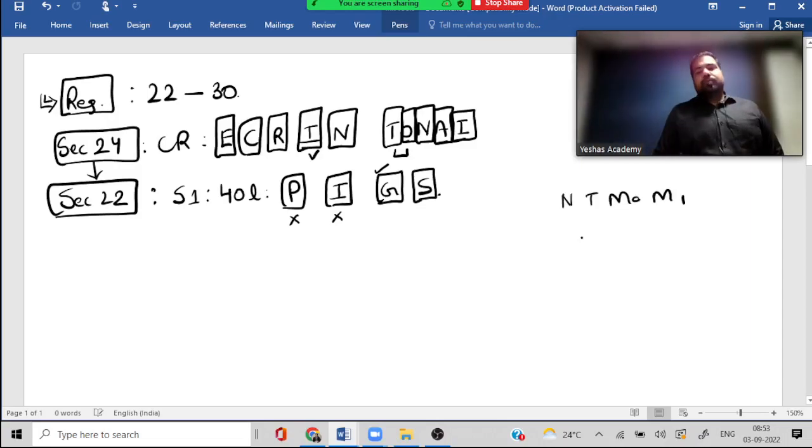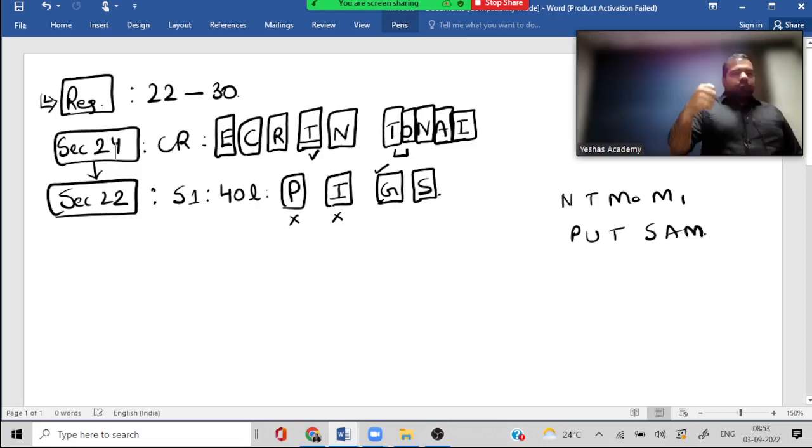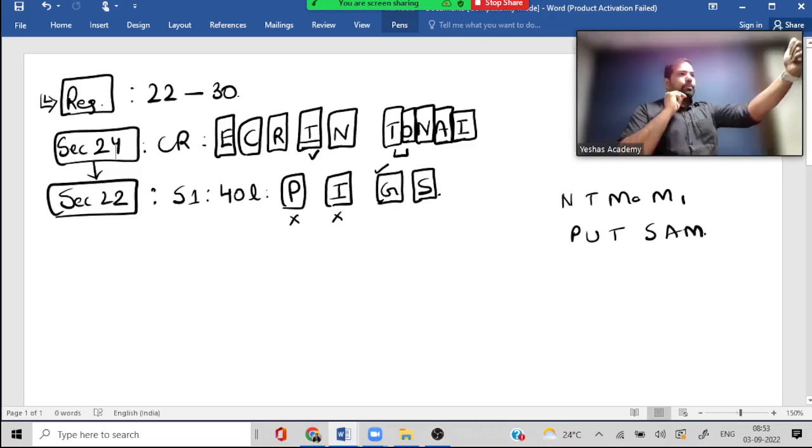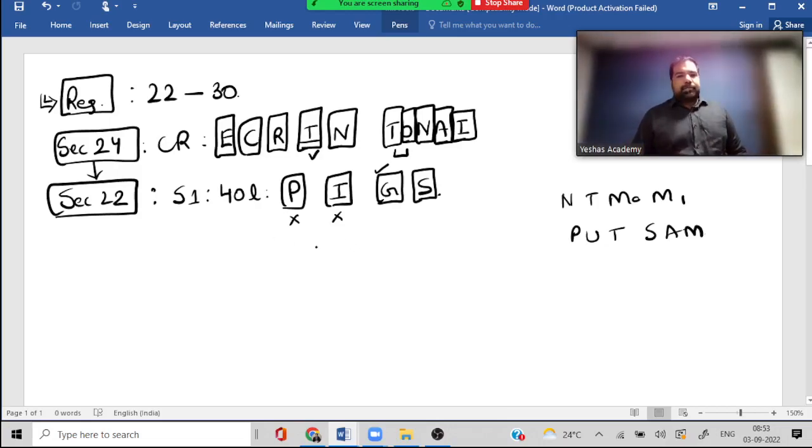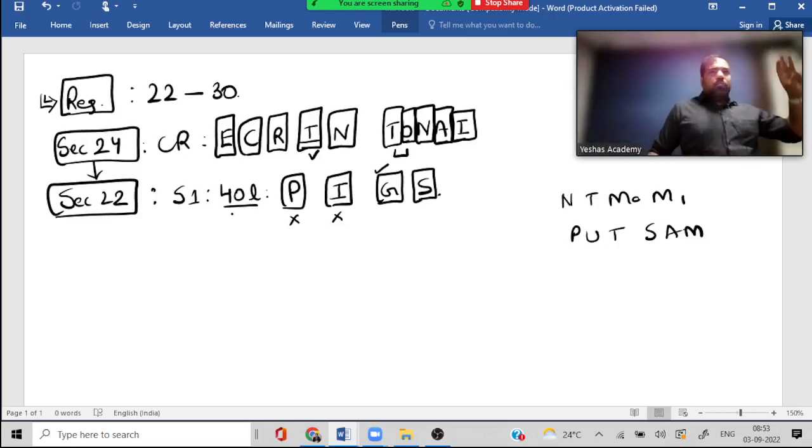Can you repeat, guys, what is NT, Mami? Manipur and Mizoram. Putsam: Puducherry, Uttarakhand, Telangana, Sikkim, Arunachal Pradesh, Meghalaya. Alright. Guys, then 40 lakhs, congratulations. And guys, if you cross 40 lakh, will you have to register in one state or all? One PAN, one turnover, one scheme.